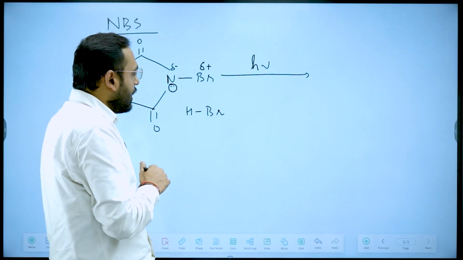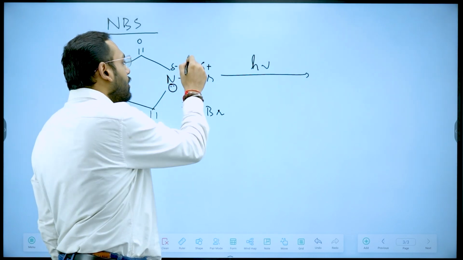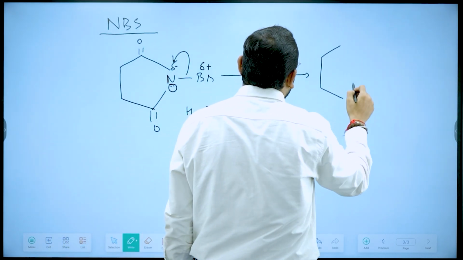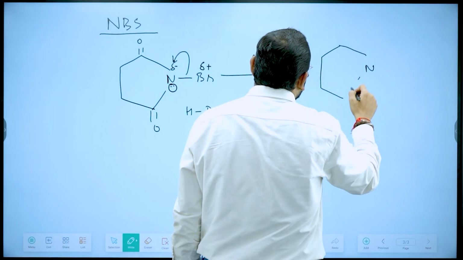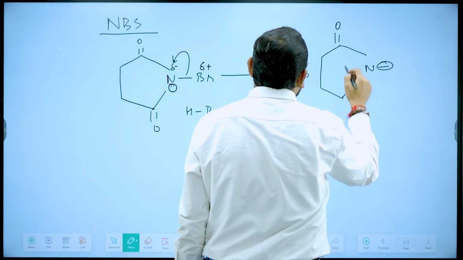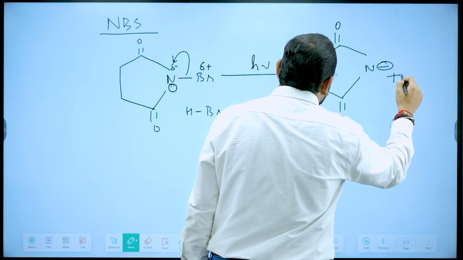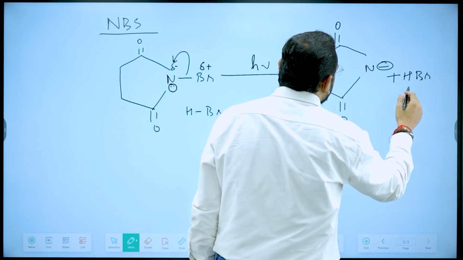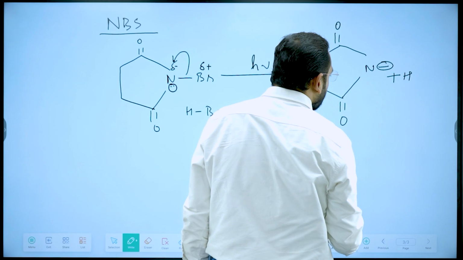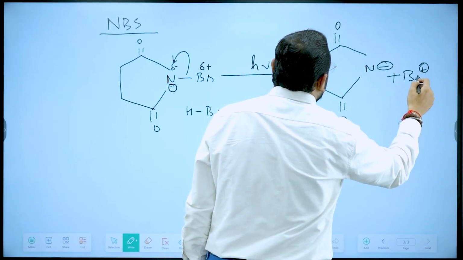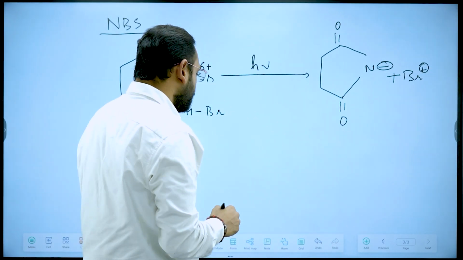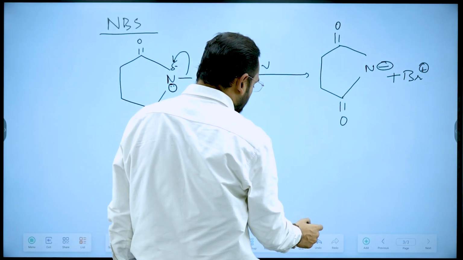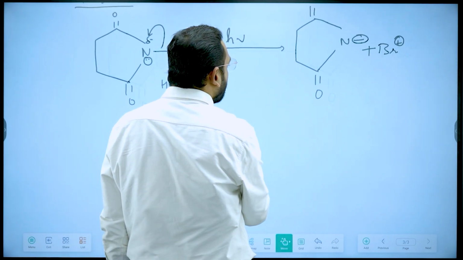Now with this HBr, this bond will break, both electrons will be taken by nitrogen, producing brominium ion, Br plus, and this succinimide anion.